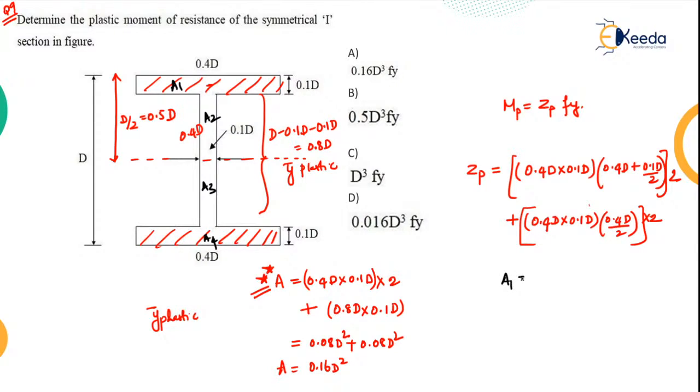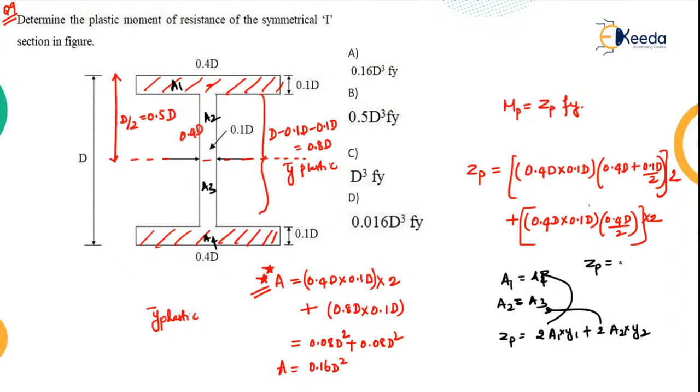Now in this case A1 is equal to A4 and A2 is equal to A3, right? So your ZP can be taken as 2 times A1 into Y1 plus 2 times A2 into Y2. Why 2 times? Because this is equal to this and this is equal to this. That is how I have calculated this.